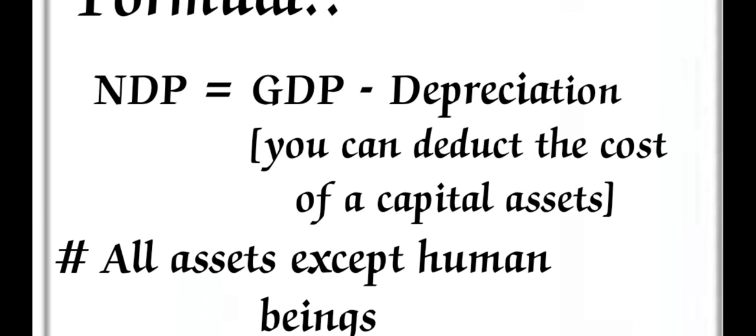Here depreciation means we can deduct the cost of your capital assets. For example, if any company is run by me, I have to buy some machinery. For example, the machinery's cost is 1 lakh rupees. I cannot show the 1 lakh rupees as the investment in this year, because this is a high amount, right? In the same way, I can show my expenditure per year according to the lifespan of the machinery. For example, I bought one machinery, the cost of this machinery is 1 lakh rupees and the lifespan of the particular machinery is 10 years.